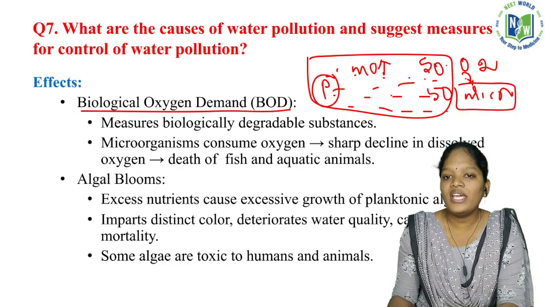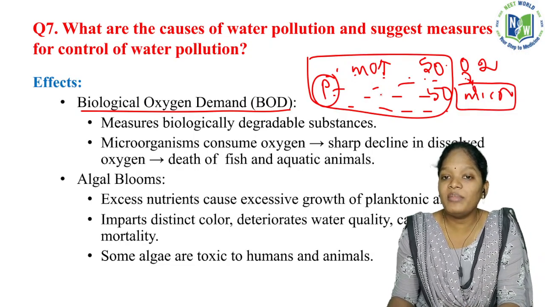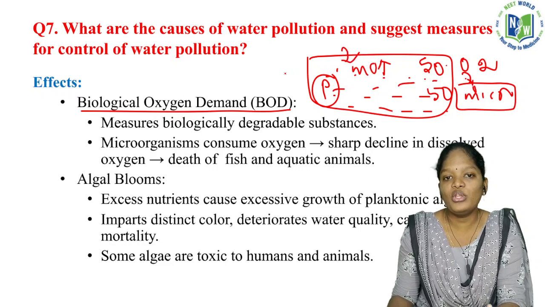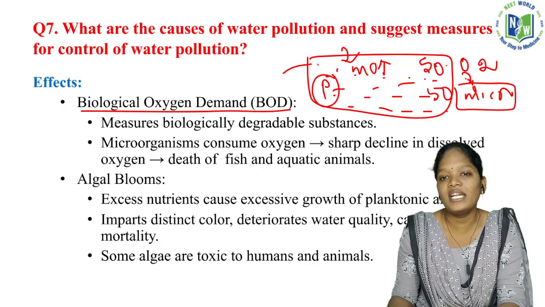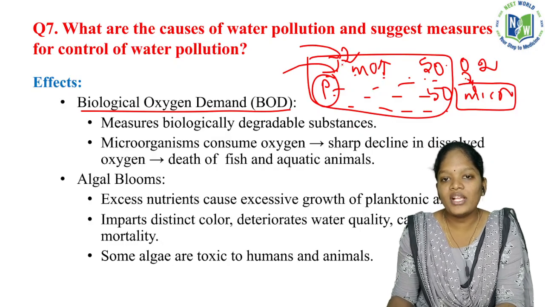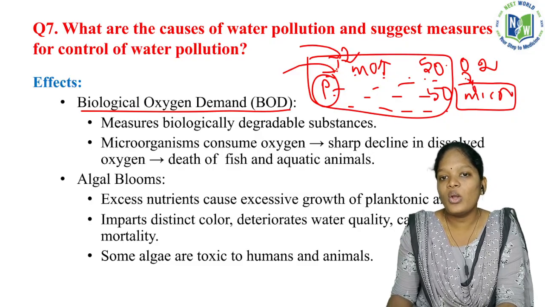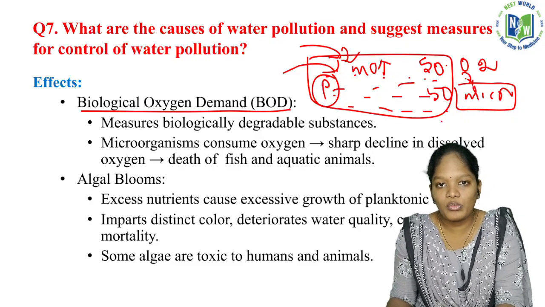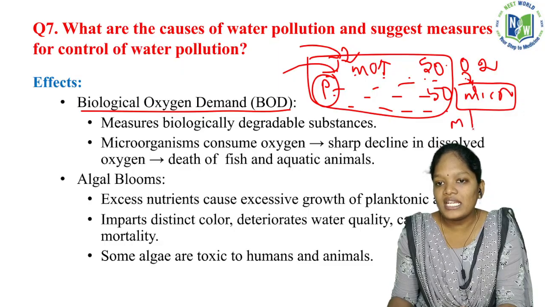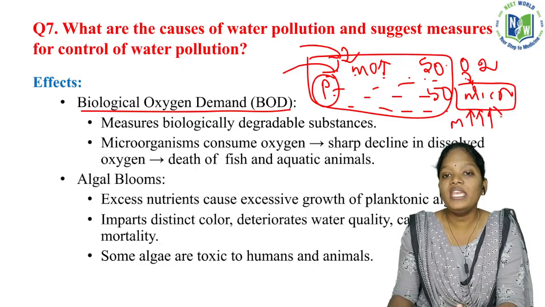What if there is a lot of pollution, which means many nutrients from domestic and agricultural waste, household waste, everything mixed in this body? Consider a scenario where all the waste is mixed with this water body. Now the microorganisms will increase, so the number of microorganisms will be more.